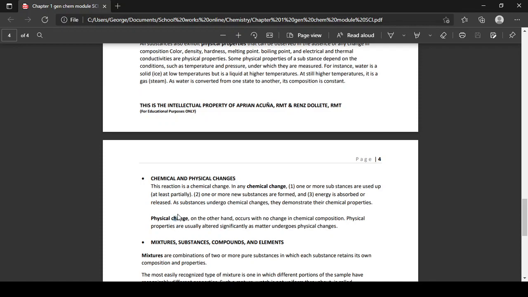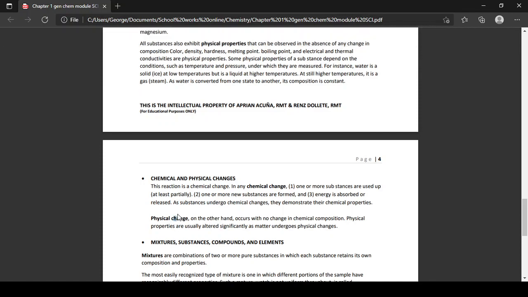Next, you have your physical changes naman, kids. On the other hand, occur with no change in their chemical composition. Physical properties are usually altered significantly as matter undergoes physical changes. For example, tubig naman. At low temperatures, ang tubig mo nag-ice. At higher temperatures, naging gas. So that is example of physical change.